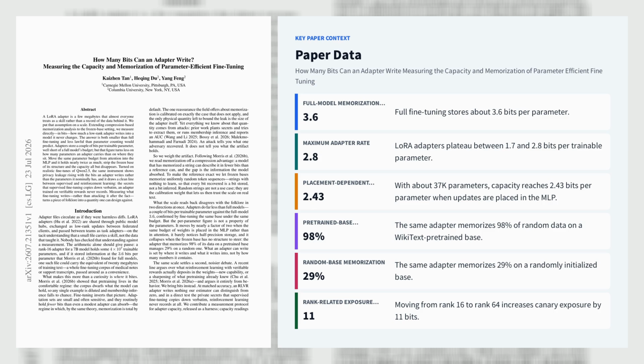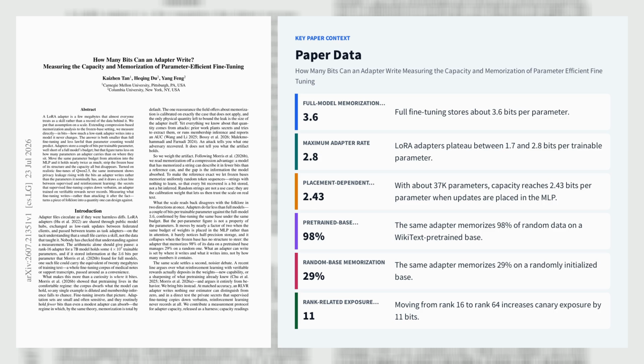Finally, comparing supervised fine-tuning with GRPO on verifiable rewards at similar task performance, supervised training continues writing training-specific information and copies injected secrets, whereas GRPO's excess behavior write signal remains indistinguishable from 0. The results frame LoRA adapters, including those shared through model hubs or federated systems, as measurable, data-bearing artifacts rather than harmless skill patches.